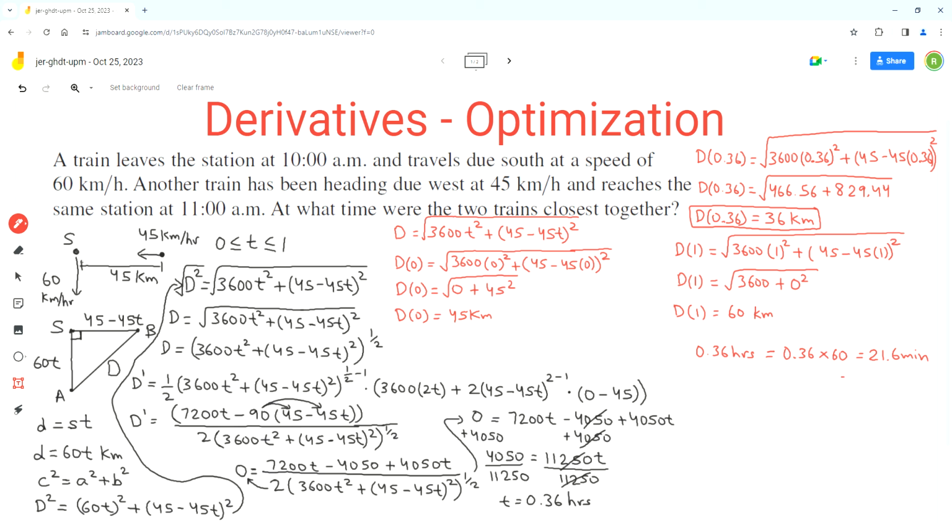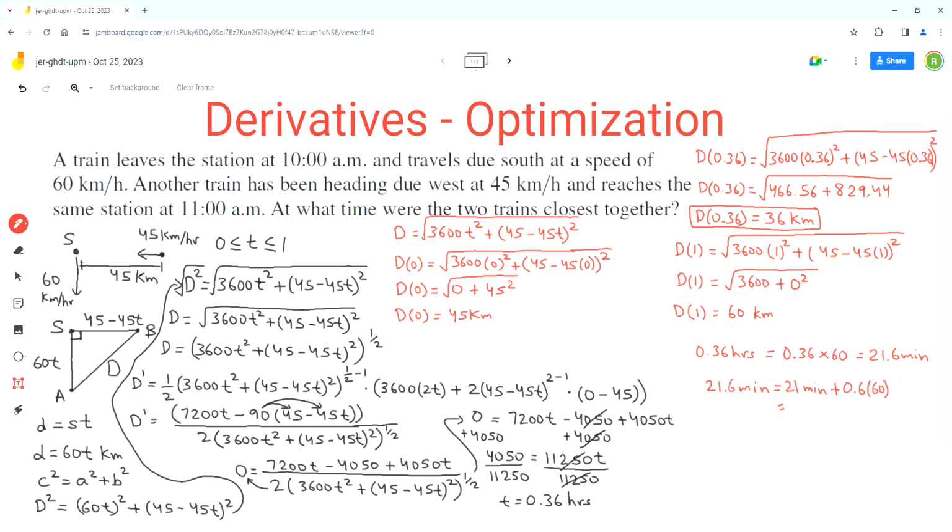minutes. Now we can also convert 0.6 minutes to seconds. So 21.6 minutes is equal to 21 minutes plus 0.6 times 60. I'll do the calculation on the side. That will give us the answer in seconds.